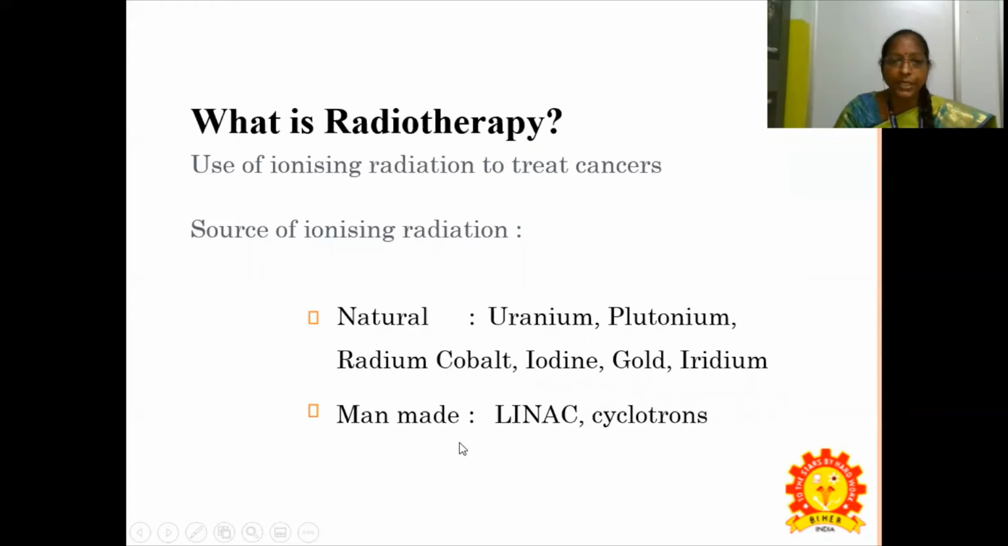Next comes radiation therapy. It is the use of ionizing radiation to treat cancers. Sources of ionizing radiation are natural: we have uranium, plutonium, radium, cobalt, iodine, gold, iridium, and the man-made radiation sources are LINAC and cyclotrons. LINAC is linear accelerator, a device most commonly used for external beam radiation treatments for patients with cancer. It delivers high energy X-rays or electrons to a region of the patient with a tumor.